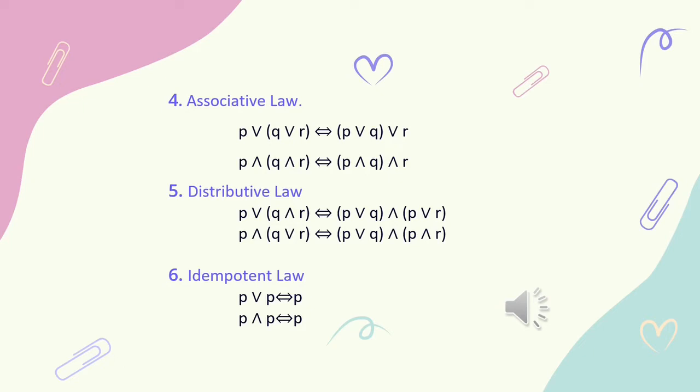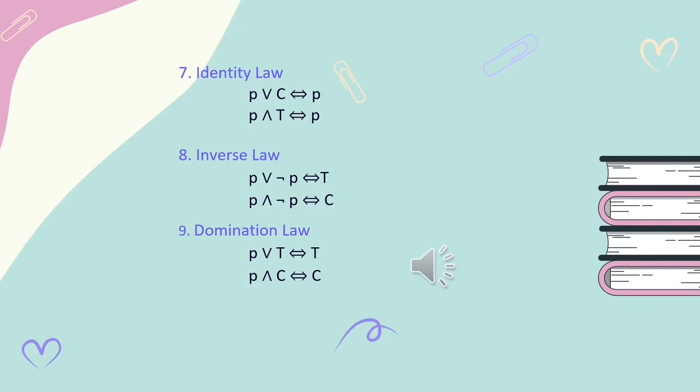The next one is idempotent law. We use this law when we have the same set. For example, P or P is equivalent to P, and P and P is equivalent to P. As you can see from here, they will be equal to P. Identity law is when P or C, which we call a contradiction, will get P back, while P and T, which we call a tautology, is equivalent to P.